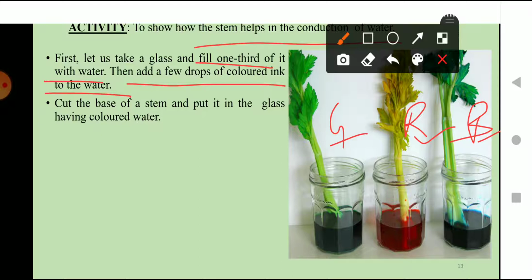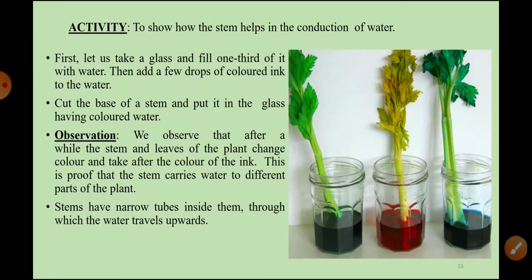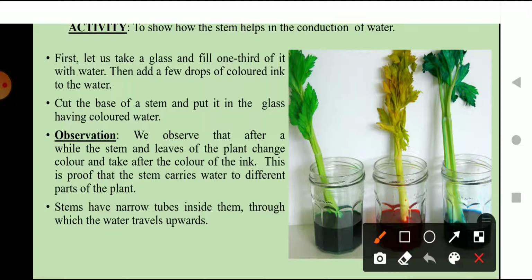Then cut the base of a stem and put it in the glass having colored water. We have gone outside, taken a stem of a plant, and after cutting it we have put the stem in those containers. After some time, what is the observation you are going to make? The stems and the leaves of the plant change color and take after the color of the ink.